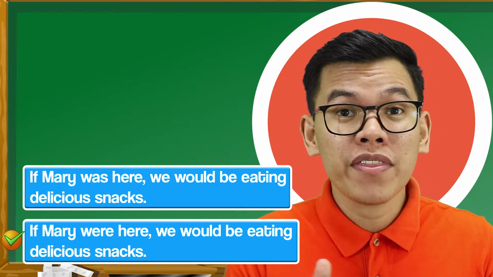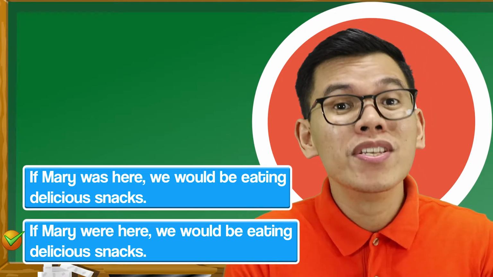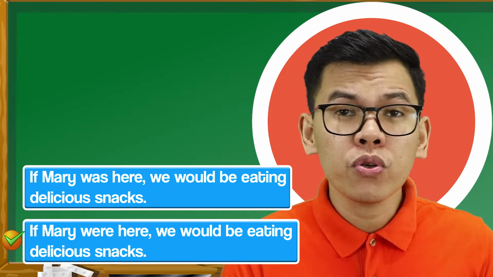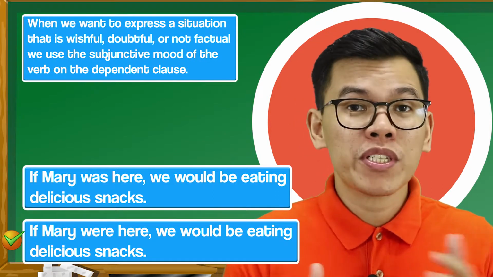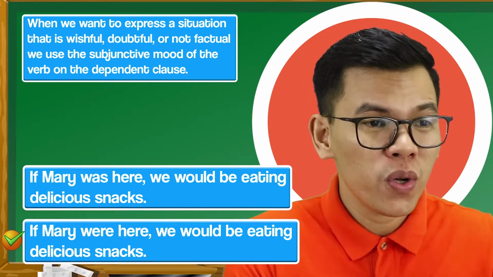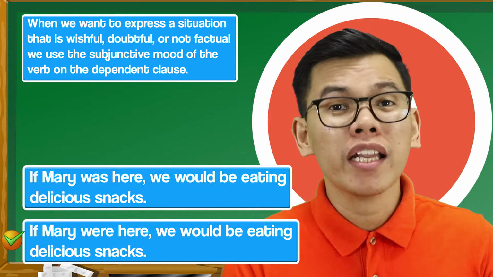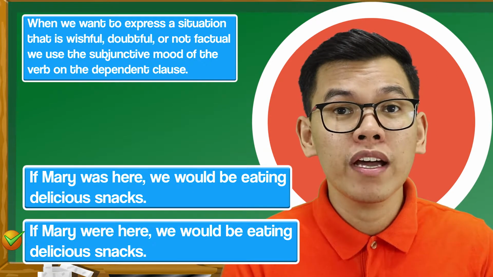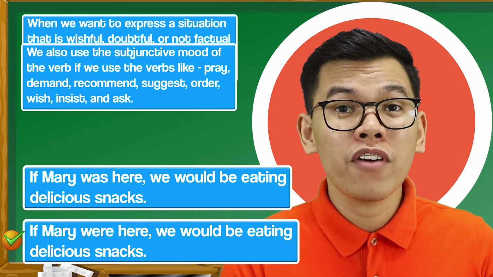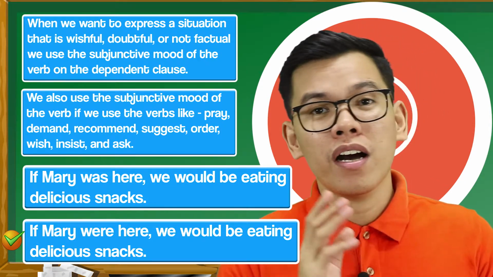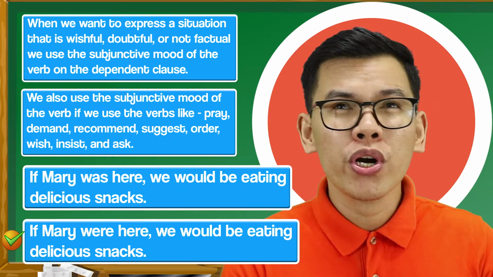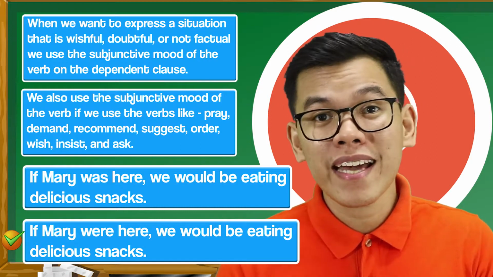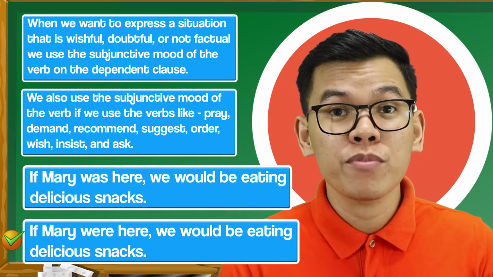In that situation, the verb is in its subjunctive mood. So according to the rule, when we want to express a situation that is wishful, doubtful, not factual, the verb should be in subjunctive mood. Also, when we use the verbs suggest, wish, order, recommend, etc., the verb in the next clause should be in its subjunctive mood.